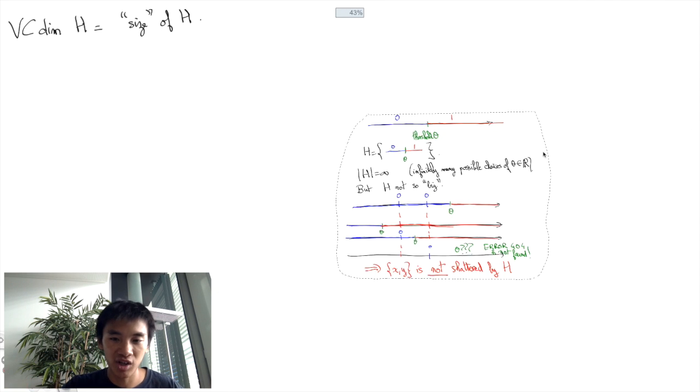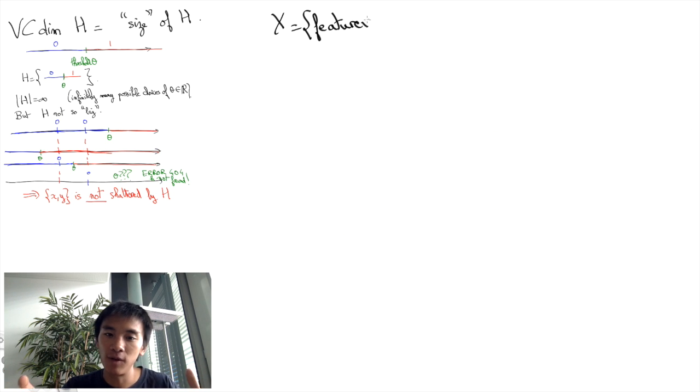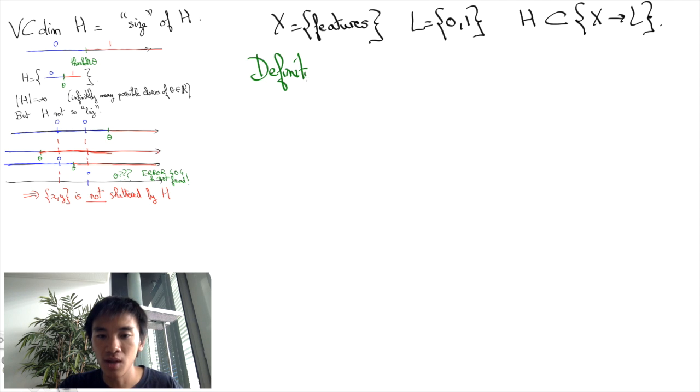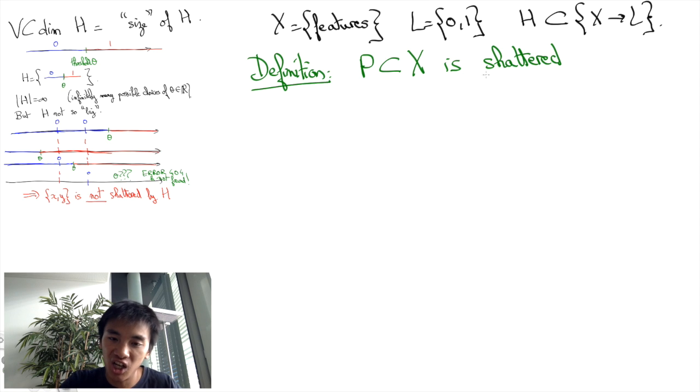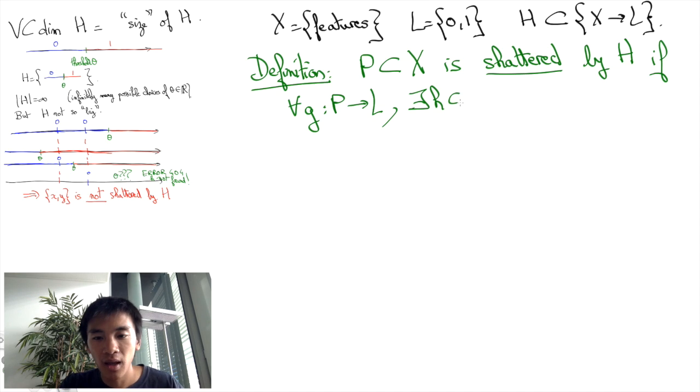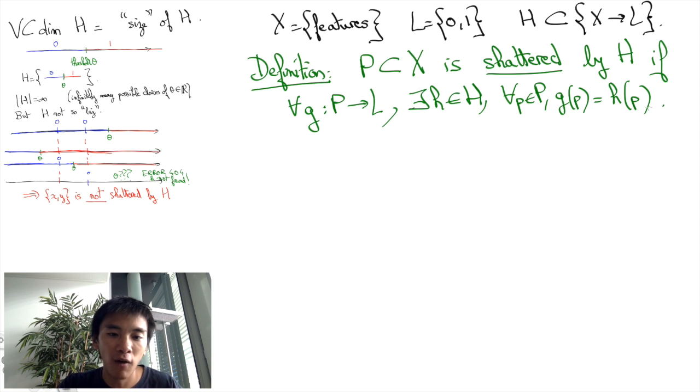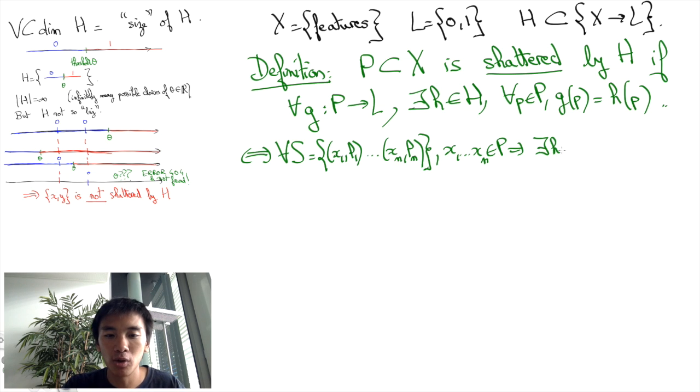More formally and more generally, consider a set X of features, 0, 1 labels, and a set H of prediction functions. We say that a subset P of features is shattered by H if any function from P to 0, 1 is the restriction to P of some function of H. In other words, no matter what samples from P I observe, I will always be able to find a hypothesis of H that fits the sample.